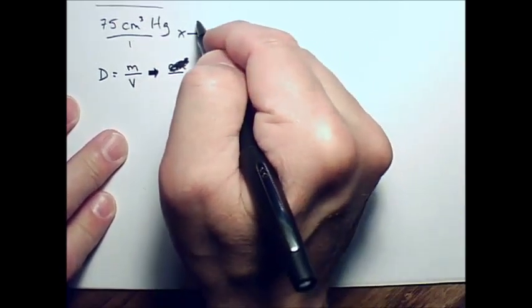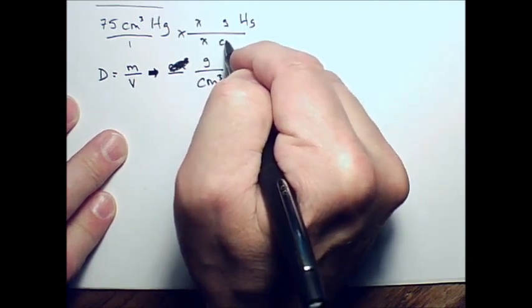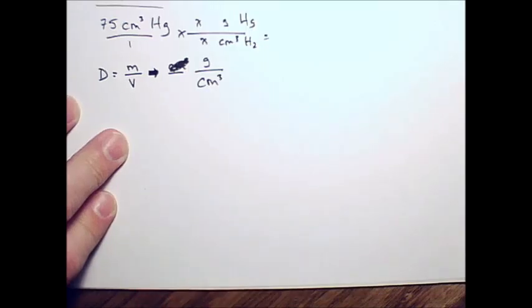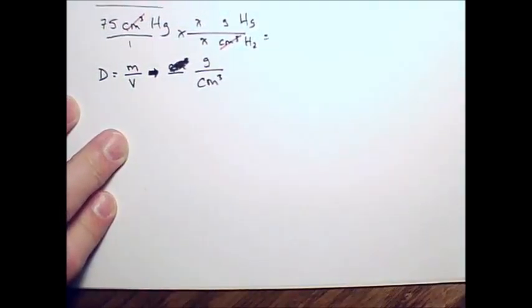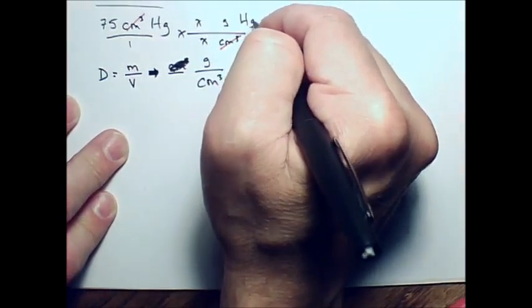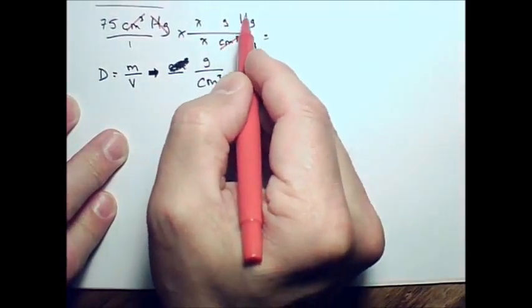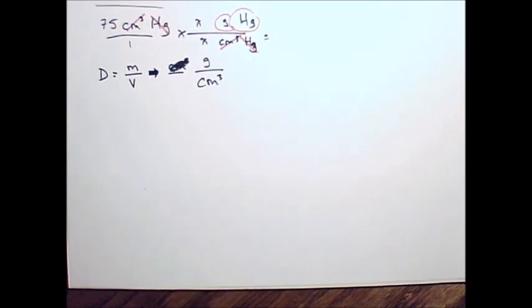We'd have X number of grams of mercury over X cubic centimeters of mercury. And using the dimensional analysis that we've been taught in this class, the units of measurement, why don't I write Hg? Hg is what it should be. The units and species cancel, and we'd have grams of mercury, and that's what the question is asking about, the mass of mercury. What intensive property would you use?